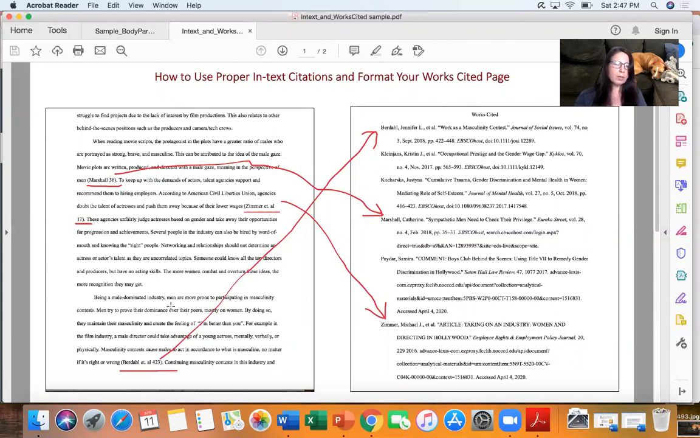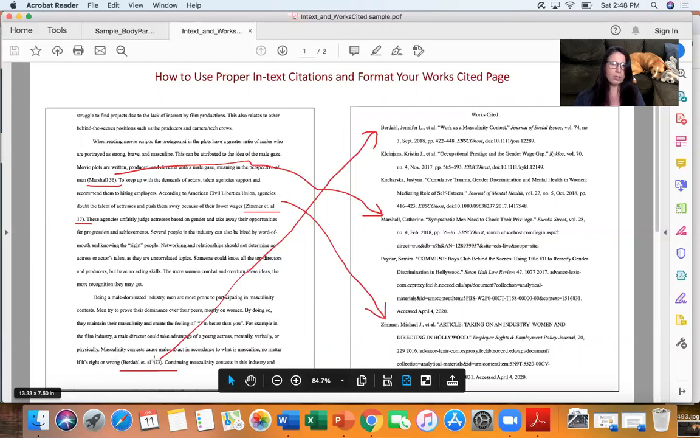So I just took one of the pages, and you can see on this particular page, she has 3 sources cited. She's got Marshall, page 36, so you can see in parentheses at the end of the sentence, Marshall 36, Zimmer et al. 17. That means this article had 3 or more authors. So she has the last name of the author who's listed first, Zimmer, and then et al. That just indicates that there are multiple authors. 17 is the page number where she got this fact. And then the last one, Berdahl et al. 423.